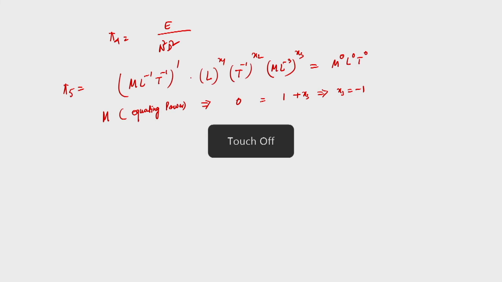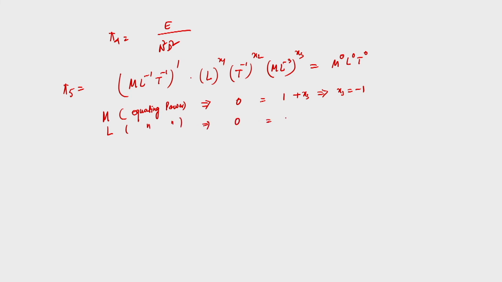Then equating power of L, the right hand side is 0 and the left hand side is minus 1 plus x 1 minus 3 x 3. With x 3 equal to minus 1, that is minus 1 plus x 1 plus 3 equal to 0, which gives x 1 equal to minus 2.